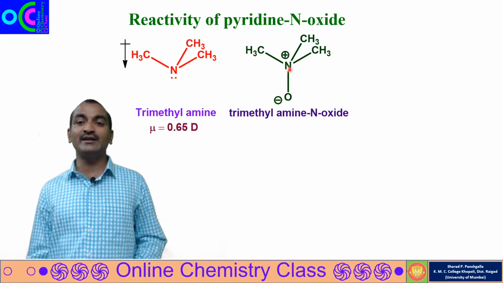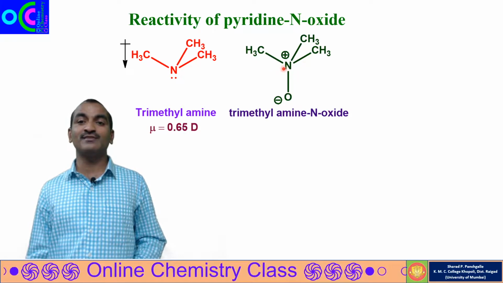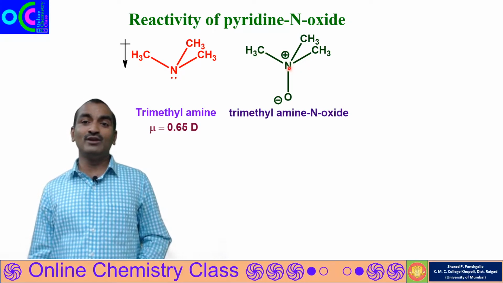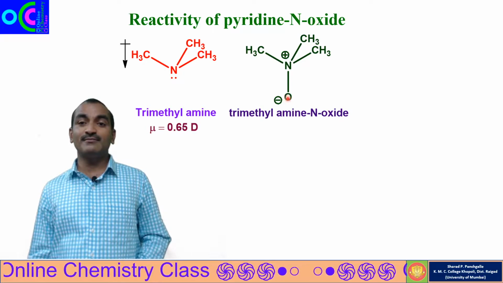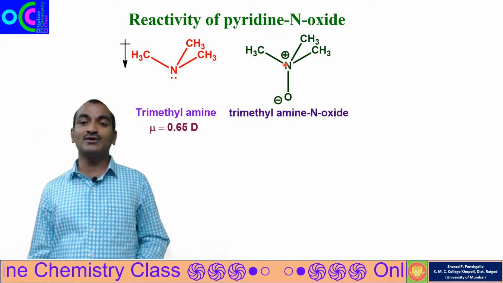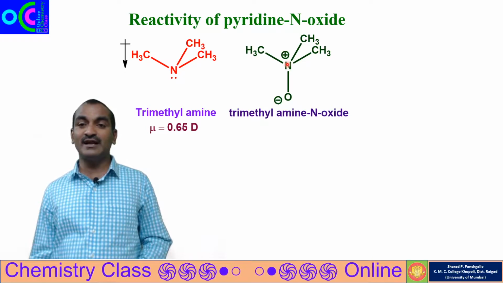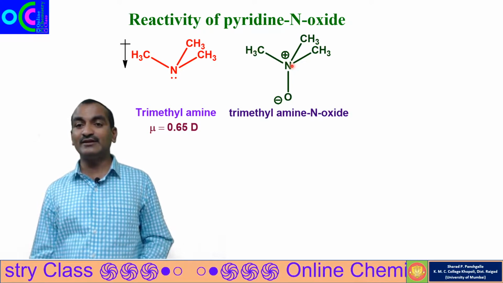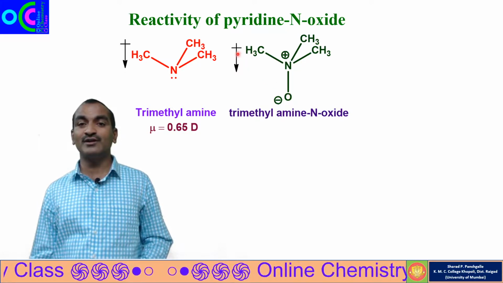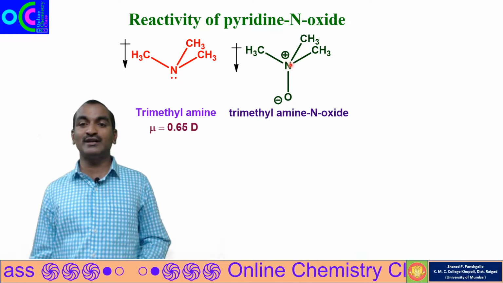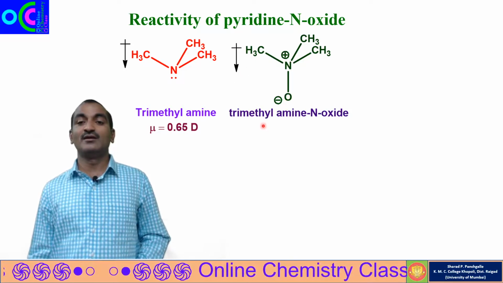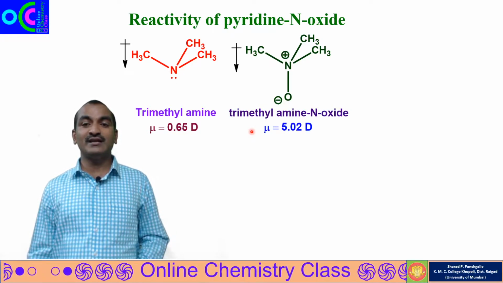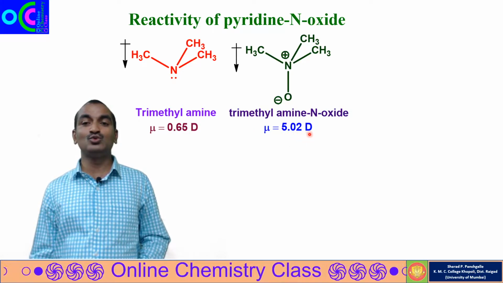In addition to that, nitrogen will take the electron from the carbon, so the flow of electron is from carbon to nitrogen. And now we know nitrogen is less electronegative as compared to oxygen, so the flow of electron will be from nitrogen to oxygen. The dipole moment for trimethylamine N-oxide is 5.02 D.